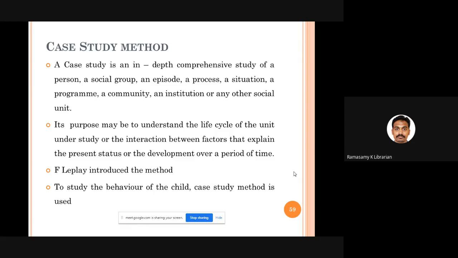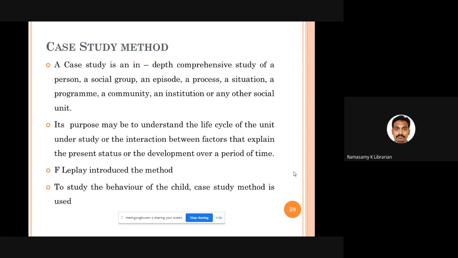See, case study method is an in-depth method, a very comprehensive study. So you start from 0 and go to 100. The top to bottom of a particular topic is going to be analyzed. Maybe an individual, maybe a social group. You take the librarians or science teachers or PG students, a small group.